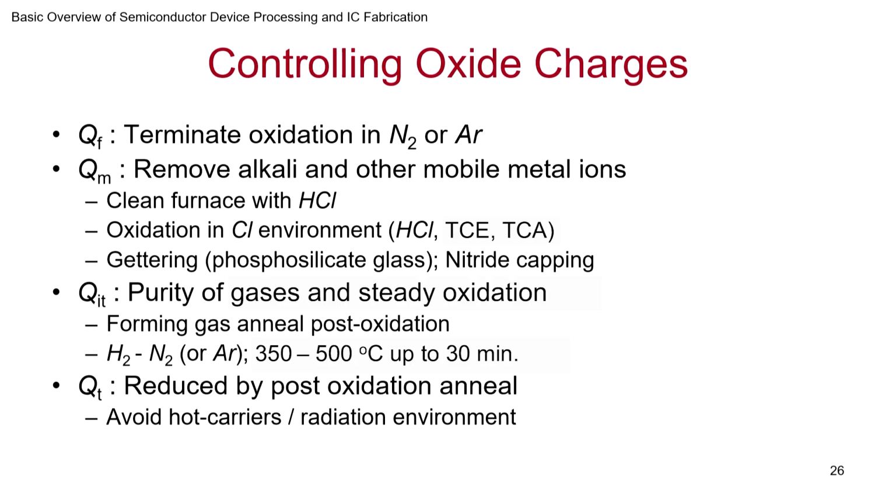You finish making the device, just do an anneal. Then traps: one of the things that you can do to avoid it is avoid hot carriers. Hot carriers were a big problem, especially for short channel effects, especially when voltages were very high. Today, luckily, the voltage of operation for some of the more advanced devices is very low, below 1 volt.